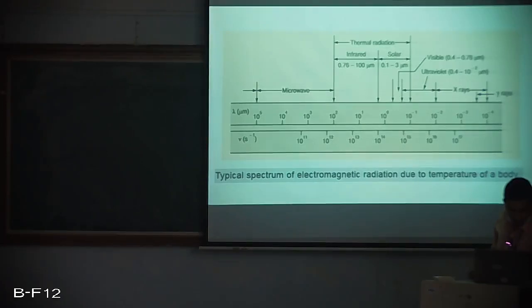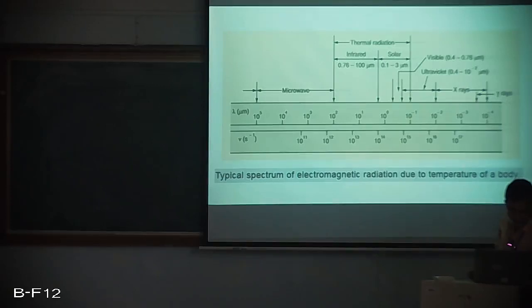We are finding that these microwaves are in the range of 10 raised to 5 to 10 raised to 2. And the thermal radiation which we are dealing with at present lies in the wavelength band of 10 raised to minus 1 to 10 raised to 2. So whatever electromagnetic waves are emitted or transferred in this wavelength band, that is all thermal radiation.